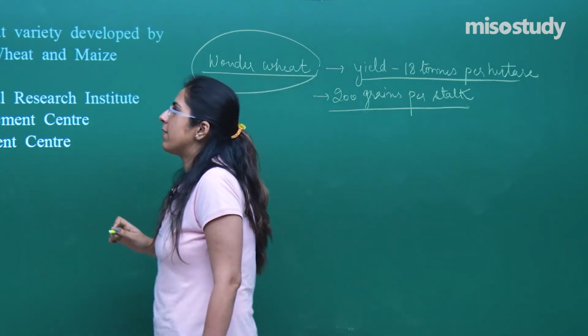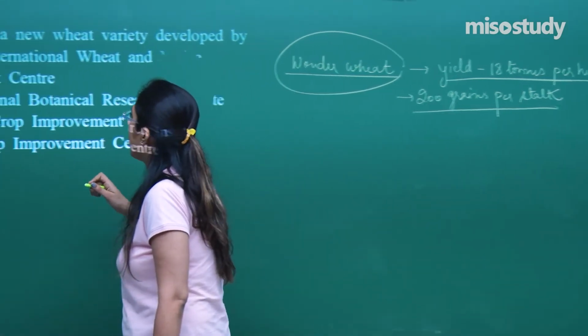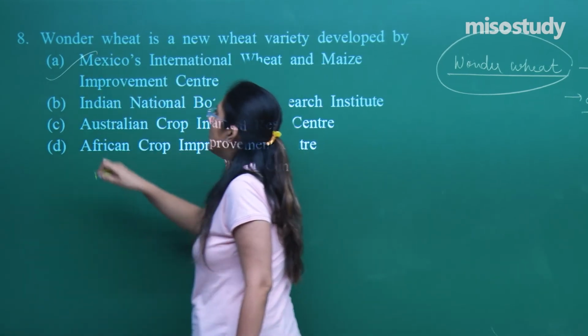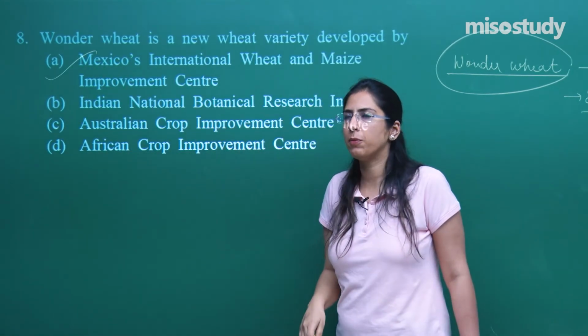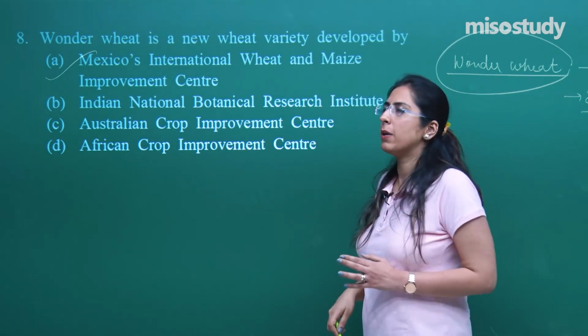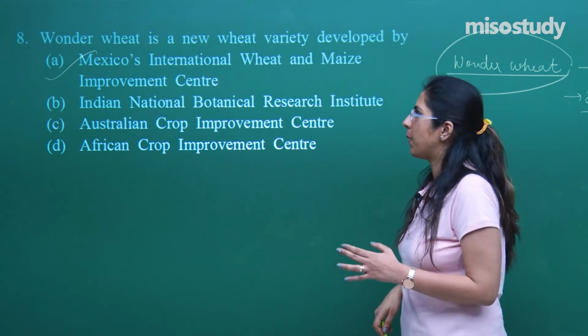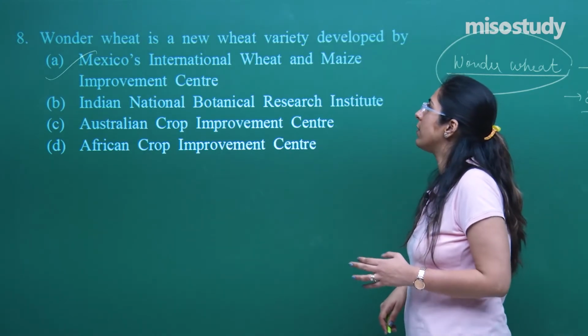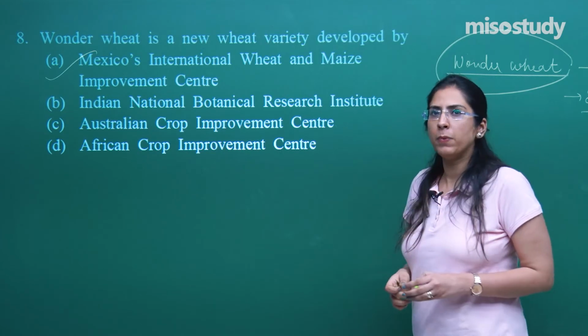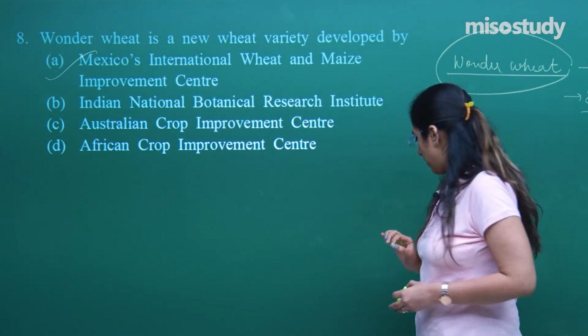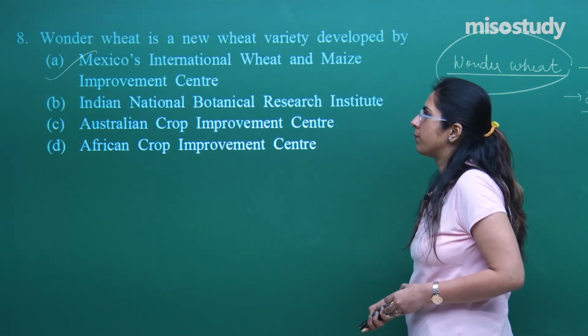It was first developed by the Mexico International Wheat and Maize Improvement Center, right? This you have to remember. So for question number 8, wonder wheat is developed by Mexico's International Wheat and Maize Improvement Center. The correct option is A.